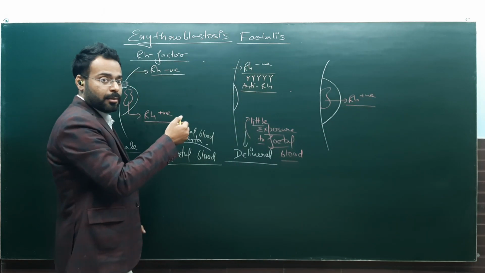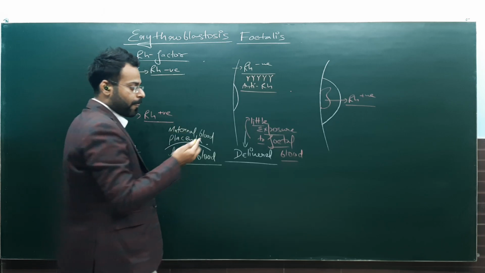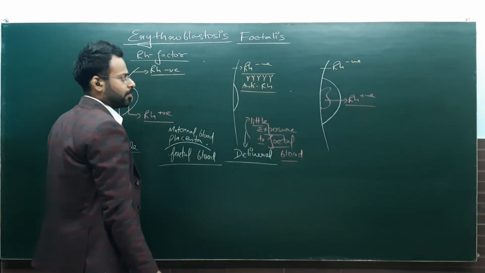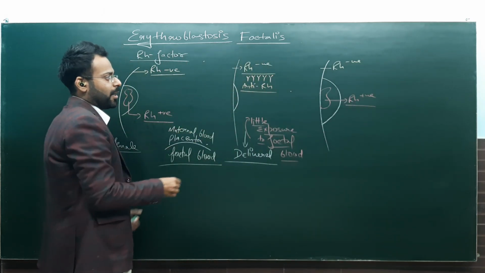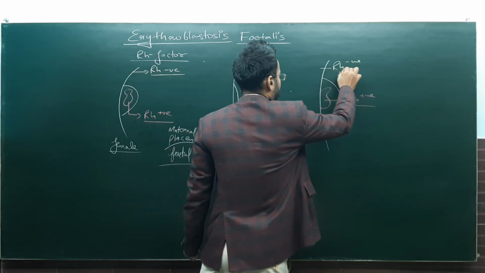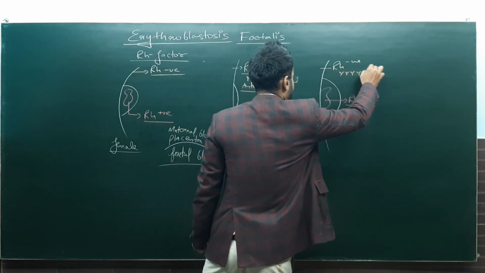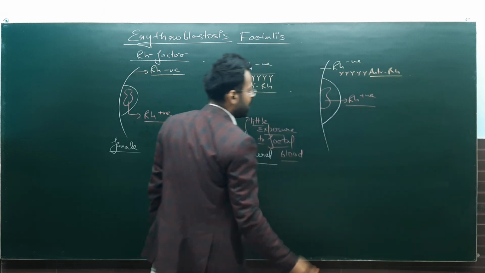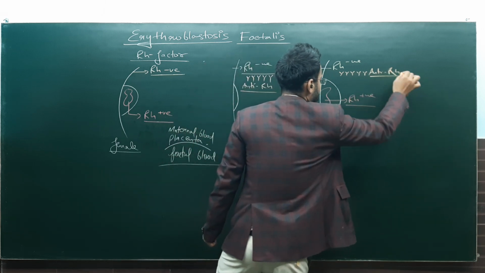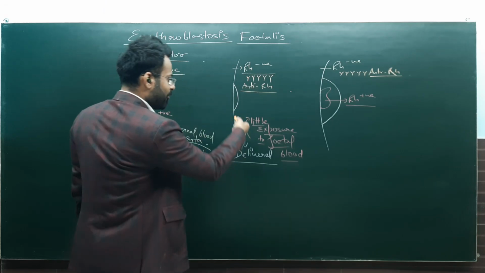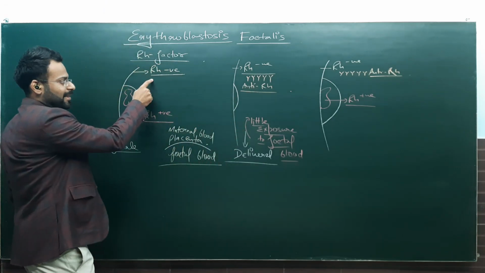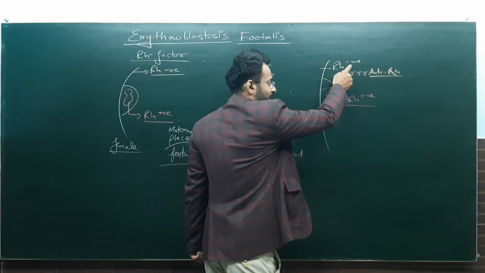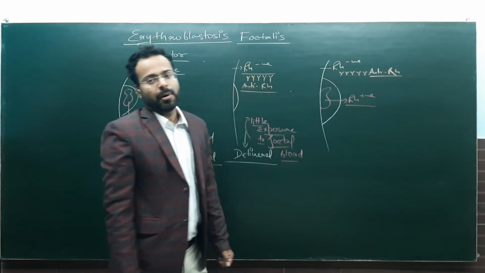But the body of the mother has changed. How? Earlier she was only Rh negative. She's still Rh negative, but now she has got the antibodies. Which antibodies? Anti-Rh antibodies. And where have these antibodies come from? From the previous exposure. So earlier, mother was Rh negative but without any anti-Rh antibodies. But now mother is Rh negative again, but with the antibodies.